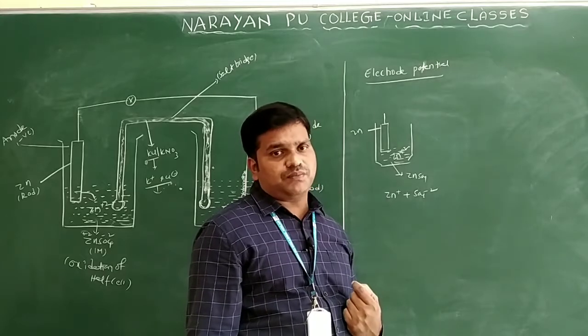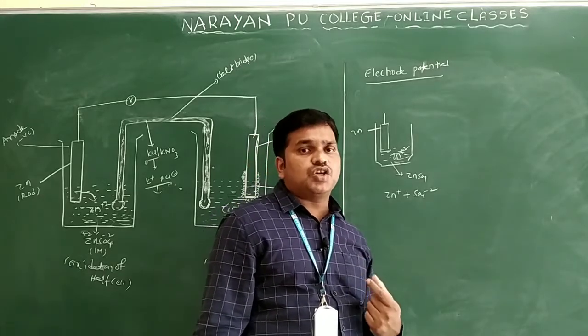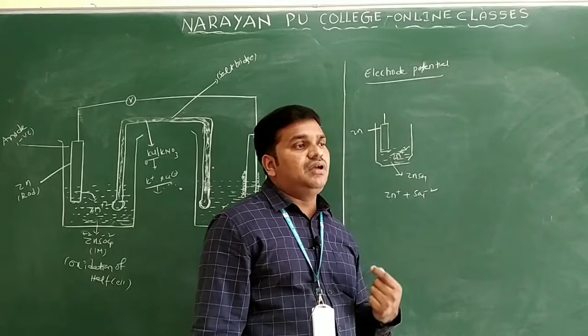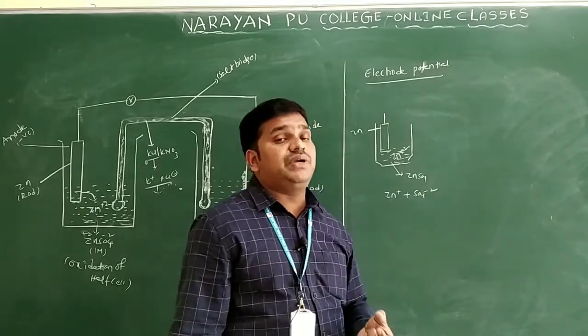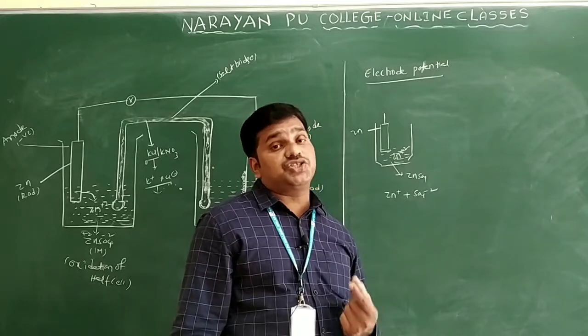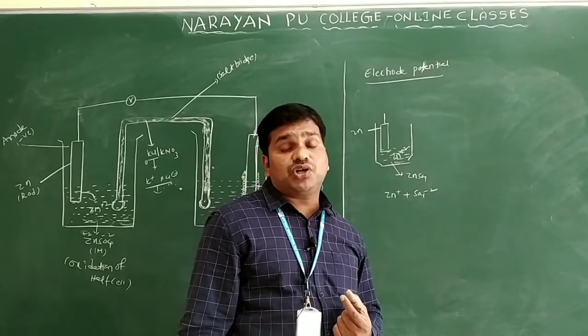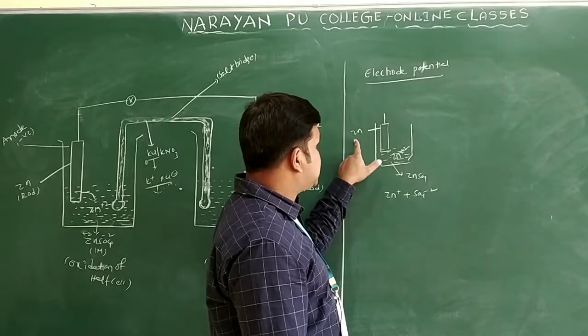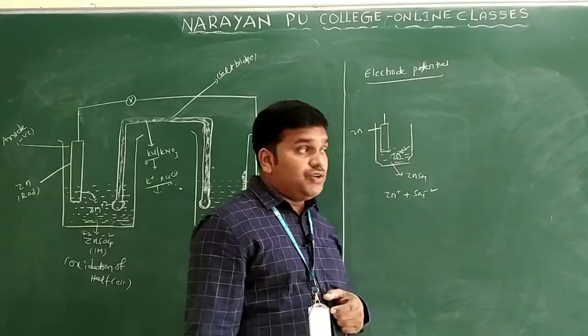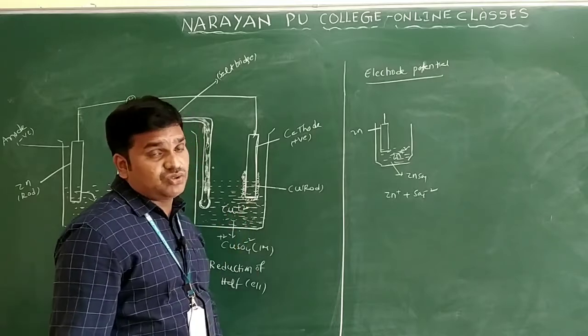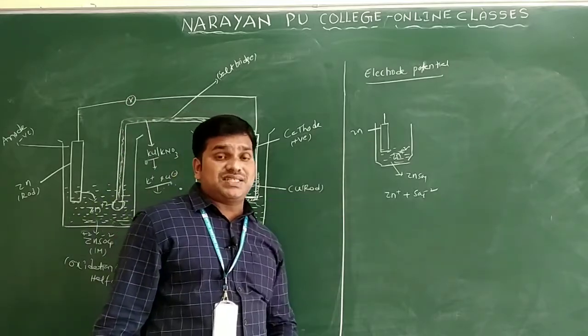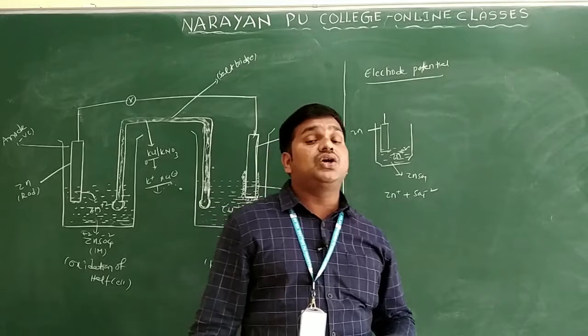Oxidation potential only. So during oxidation, some potential is developed between the metal rod and its aqueous solution of the electrolyte, that we are calling the oxidation potential only. Here the oxidation potential can be developed between Zn and Zn plus 2 ions only. If we take the copper rod, the copper rod can be dipped in copper sulfate solution. Here what is the tendency of zinc? Zinc has a tendency to lose electrons only.